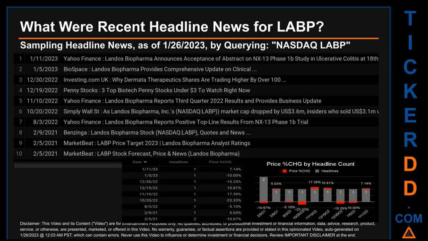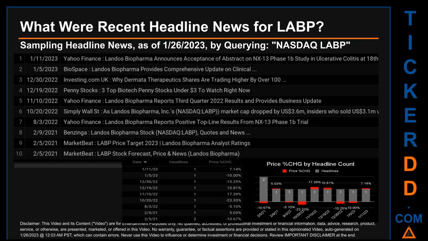The day saw a jump of 17.39% when LABP opened trading at 0.23 and closed at 27 cents. There was one found headline when Yahoo Finance published the headline that read, Lando's Biopharma reports third quarter 2022 results and provides business update. Thursday, October 20, 2022 was the day with the highest percentage change in price when we compare opening versus closing price for the ticker.